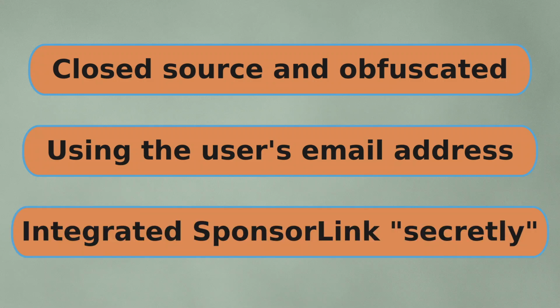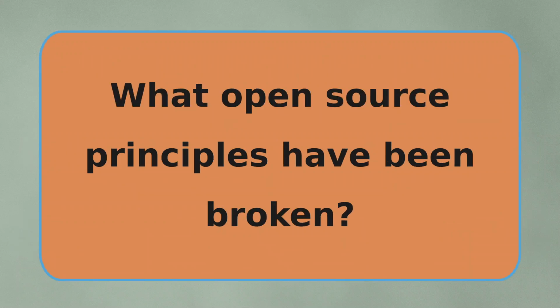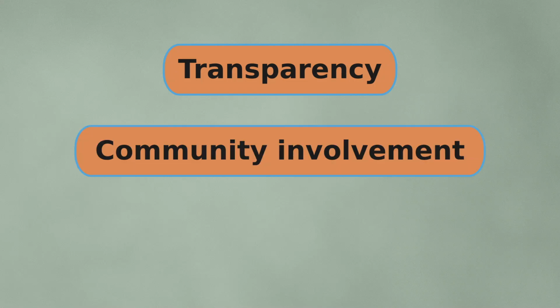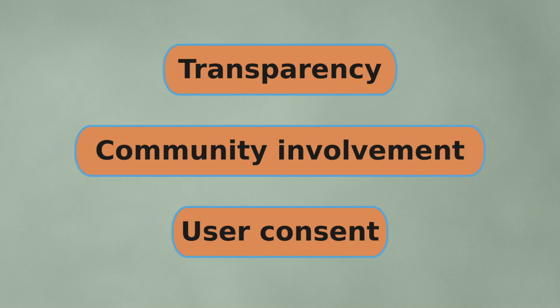The author of Mach integrated SponsorLink without any announcement and without mentioning it in the changelog or in the release notes. The bottom line is that several principles of open source development have been broken. Number 1. Transparency. The integration of SponsorLink into Mach was not announced beforehand, nor was the integration mentioned afterwards. Number 2. Community involvement. Usually the community is involved in the decision-making process, but in this case there was no public discussion and no way for users to give feedback. There was also no way to disable SponsorLink. And number 3, user consent. SponsorLink was collecting email addresses and sending them to a cloud service without asking the user for permission.